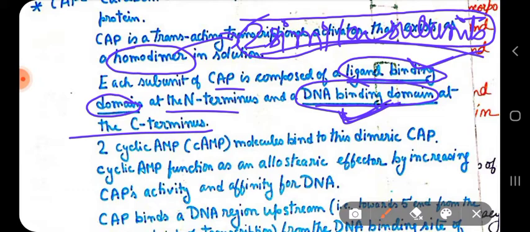The ligand binding domain of each subunit is located at the amino terminal end, while the DNA binding domain is located at the C terminus end of CAP. Each subunit has both domains, and they are homodimers, that means they are made up of two similar subunits.